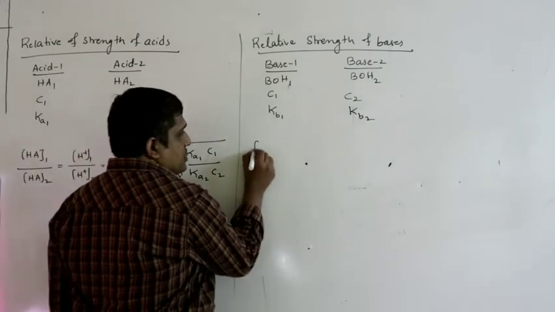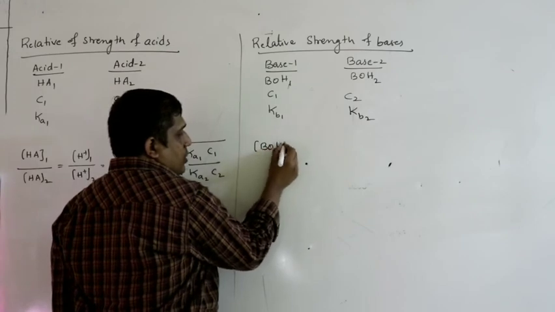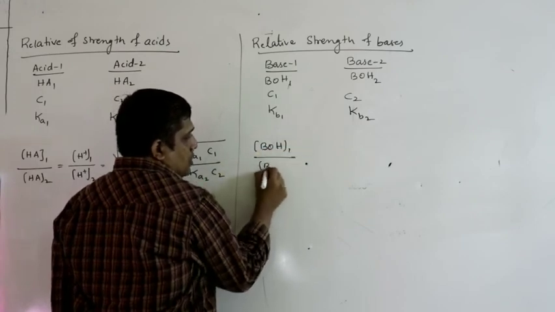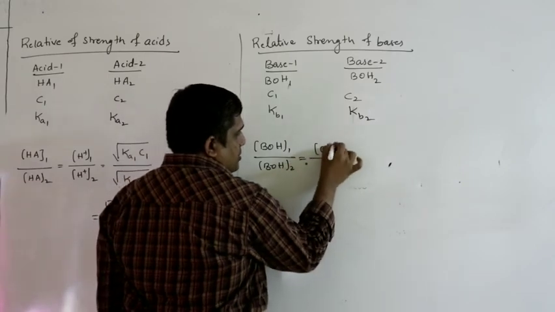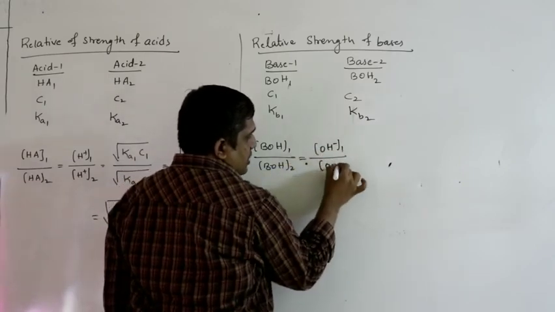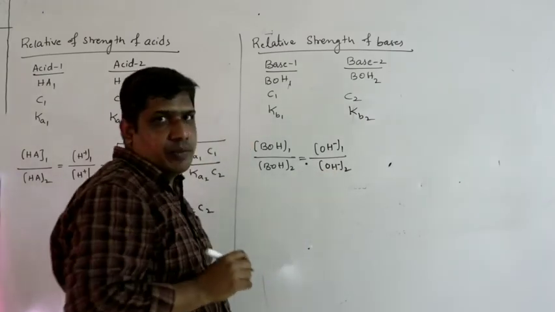So the relative strength of base 1 to that of base 2 is their ability to release OH minus ion, so OH minus ion concentration from base 1 to OH minus ion concentration from base 2.